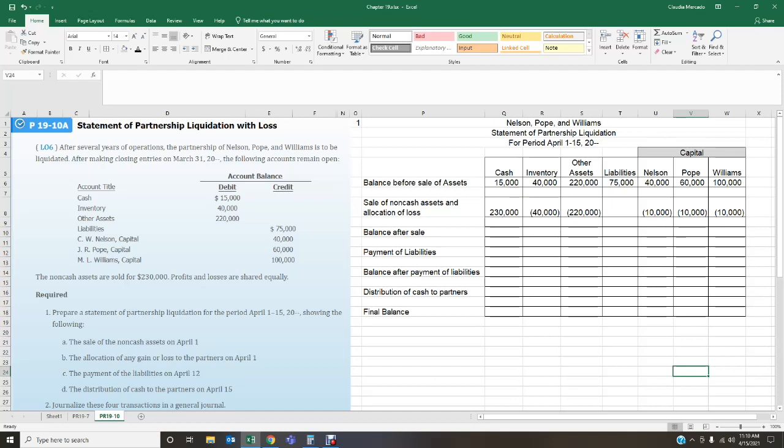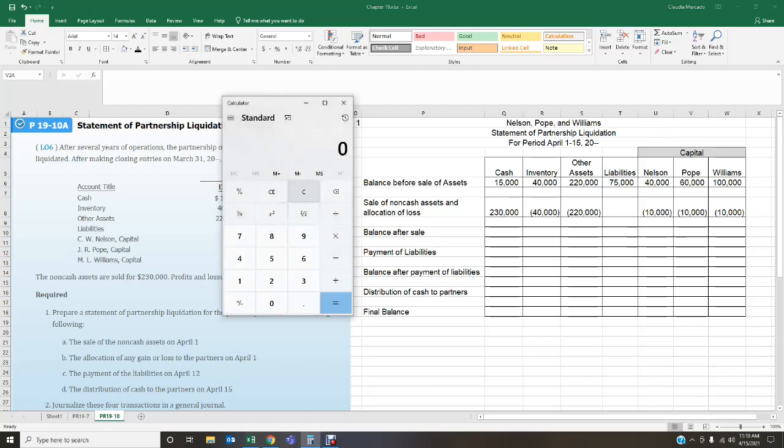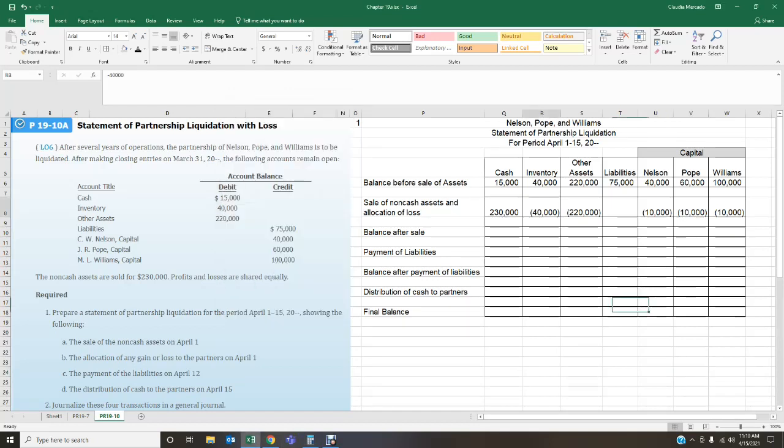So we've got our $230,000 that we have in cash, and then let's see these. So we cleared out our asset, which was $220,000. We cleared out our inventory, that's gone. We obtained $230,000 in cash for those 2 items, which represented a loss of $30,000, and that loss was split amongst the 3 partners, okay?